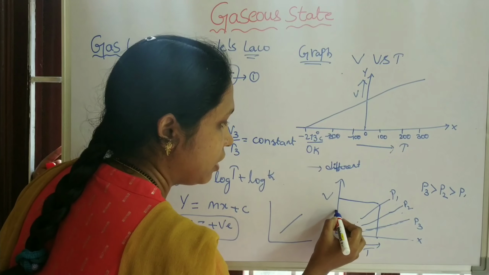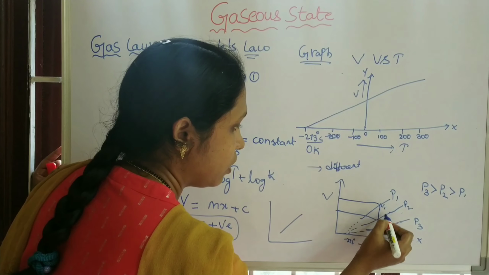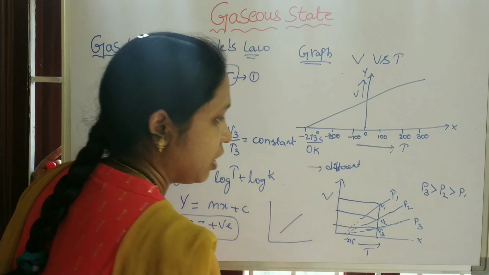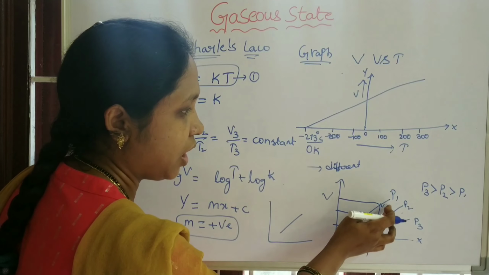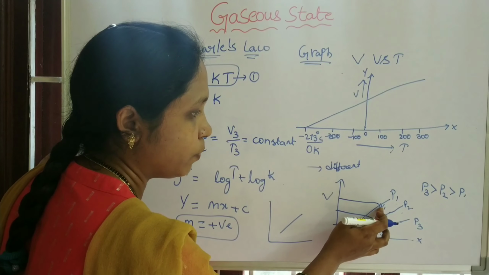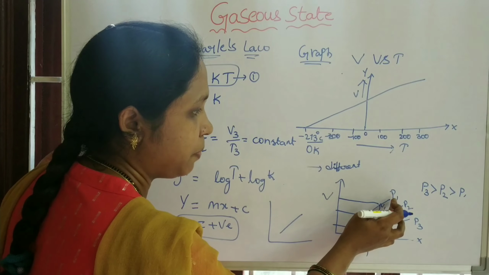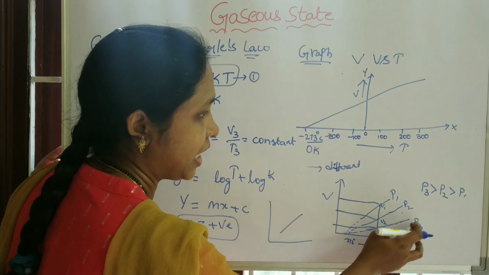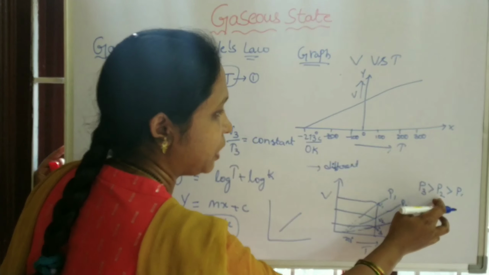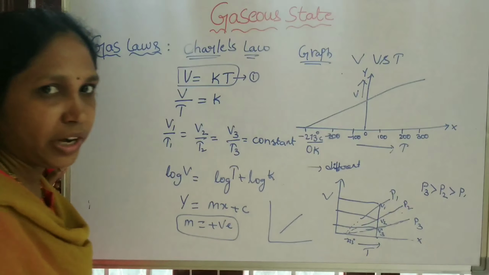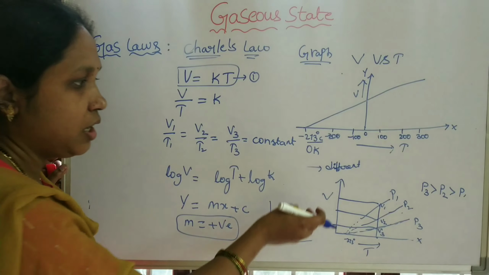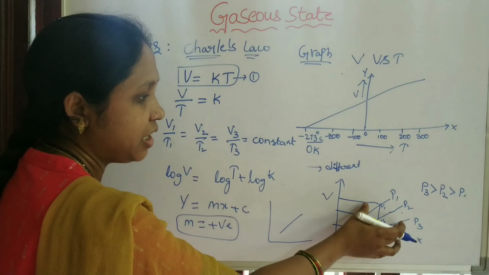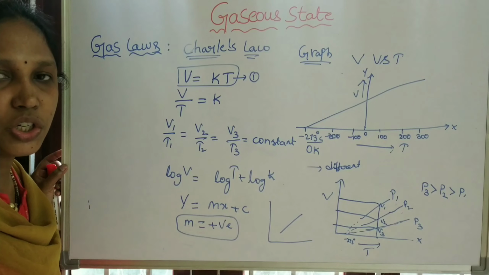This is V1, this is V2, these are V3. All of you know, according to Boyle's law, the relation between pressure and volume: if the volume is high, the pressure is low; if the volume is low, the pressure is high. So P3 is greater than P2, which is greater than P1. Okay, this is the graphical representation of Charles' law at different pressures.